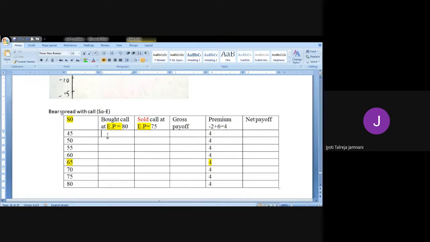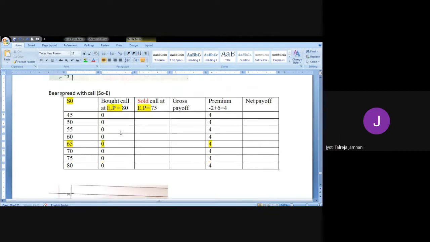Again, as I told you, we should do S naught minus E. So 45 minus 80, you'll have a loss of 35 rupees. So you will not exercise. 50 minus 80, loss of 30 rupees. No exercise. 55 minus 80 is also loss. 60 is also loss. 65 minus 80, there's a loss. 70 minus 80, 10 rupees loss. 75 minus 80, 5 rupees loss. And 80 minus 80 is 0.